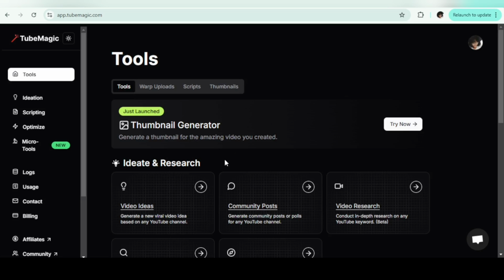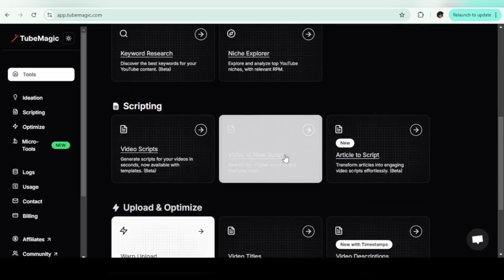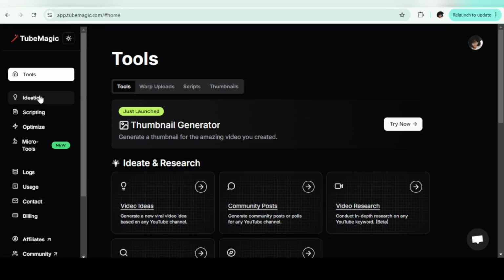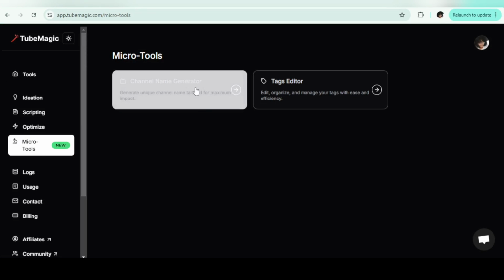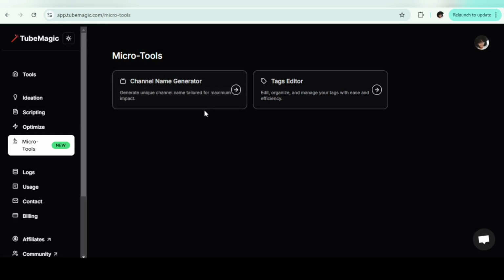My first impression of this tool was, wait, what? Is this for real? Because check this out. Ideation, scripting, optimization, which is basically all the things you get to do when your video will go live. This is new. Let's just digress a little. Hold on. Oh my god. Channel name generator. This is just getting better.